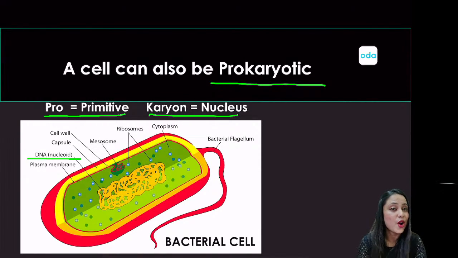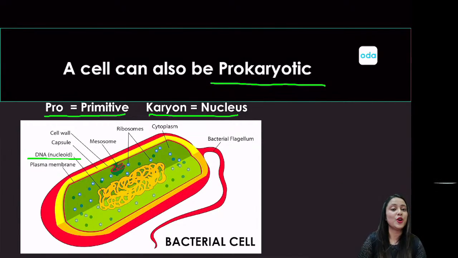And this nucleoid will contain almost the same thing as that of the nucleus, which is your genetic material. Okay, so DNA or deoxyribonucleic acid is one such genetic material. We all know this fact. And yes, a bacterial nucleoid is going to contain the DNA because bacteria does not have a nucleus.